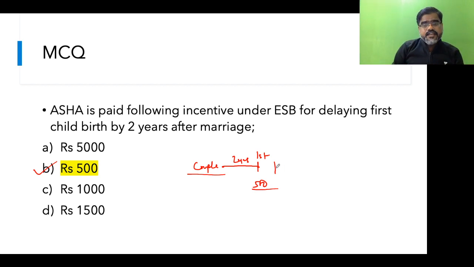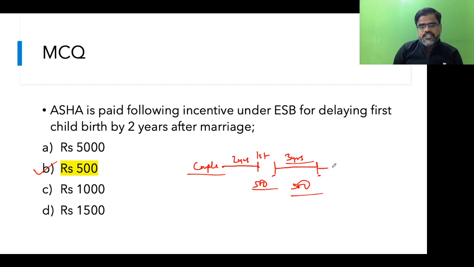After the first child, Asha has one more responsibility under ensuring spacing at birth: the second child should come after a gap of at least 3 years. If she is able to motivate the couple and maintain the gap of 3 years, again she will get 500. Now the couple has had the first child and also the second child.